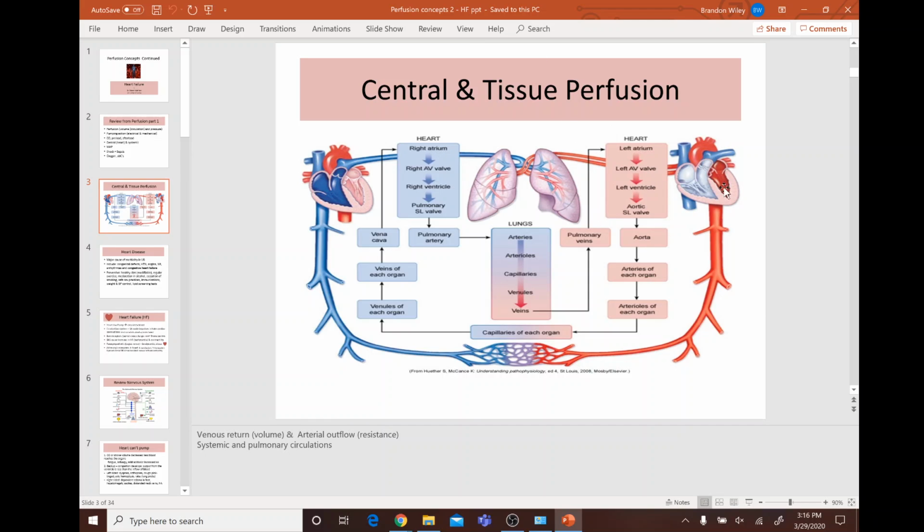Okay, so on the right, would you say this is oxygenated or deoxygenated? I would say it's oxygenated. Why? Because once it goes into the lungs, it becomes oxygenated. Okay, so starting here: vena cava to right atrium to right AV valve to right ventricle to pulmonary SL valve, pulmonary artery to arterioles, to arteries to arterioles to capillaries to venules to veins to pulmonary veins to the left atrium to the left AV valve, left ventricle, aortic SL valve to the aorta to the arteries of each organ to arterioles of each organ, and then back again.